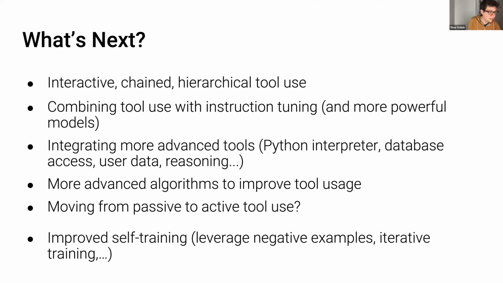And then the final thing on the list here, which is in no particular order, is we were also thinking about ways to improve self-training, for example, by leveraging negative examples or using iterative training, just to make things more efficient so that we don't have to annotate millions of examples with API calls and then throw away 99% of it. All right, that is it basically from my side. So thank you very much for listening.